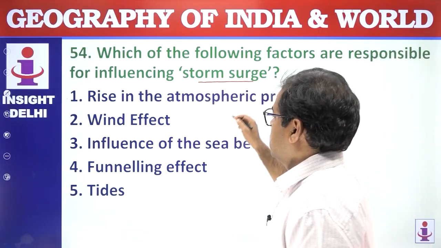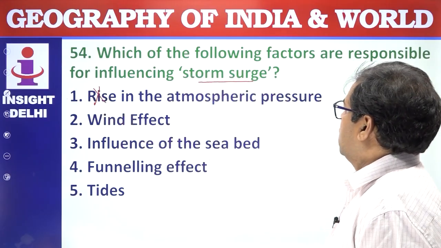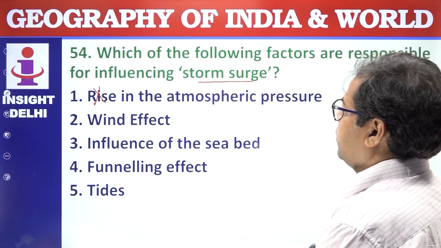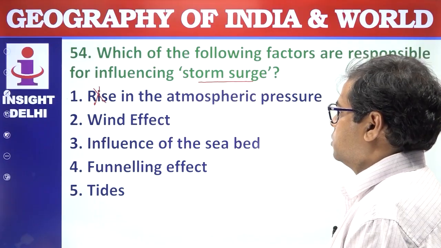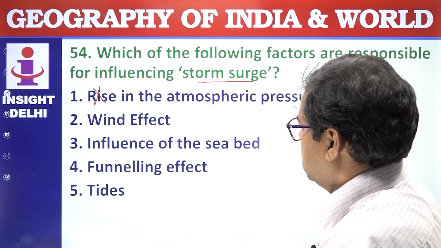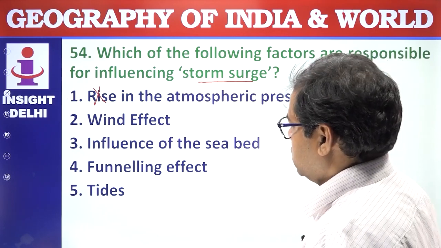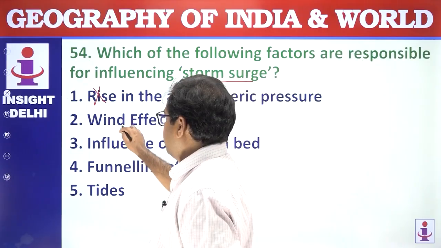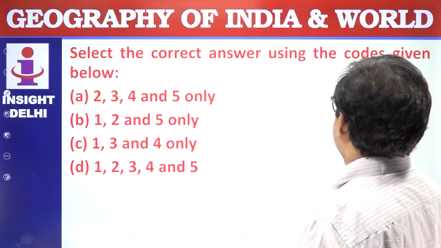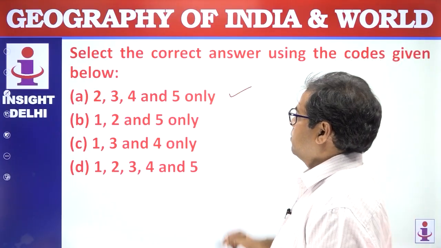Rise in atmospheric pressure, it is not rise, it is a low pressure center, right? So this is not right, or the atmospheric pressure does not have any effect on the storm surge. Wind effect, yes. Influence of the seabed, yes. The funneling effect of this wind pattern is also there, or the pressure is there, tide is there. 2, 3, 4 are the correct statements, right? So select the correct answer using the code given below. 2, 3, 4, 5 is the correct answer, which is A.